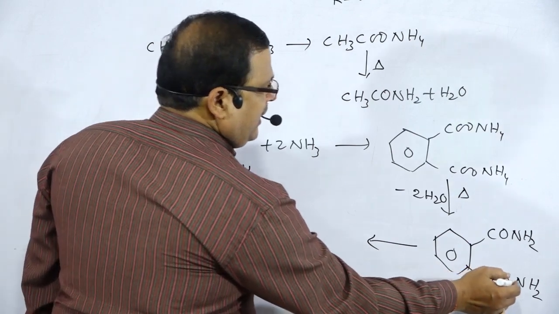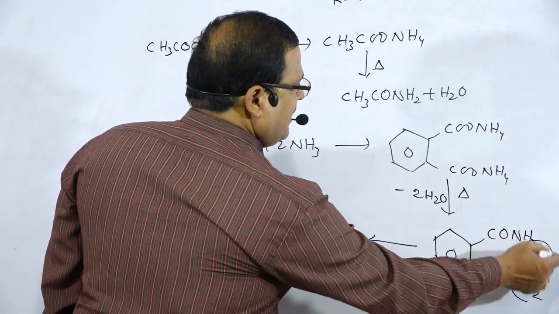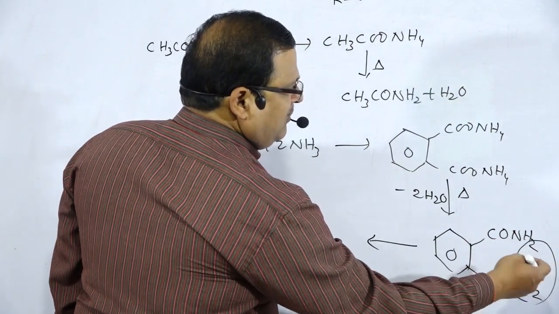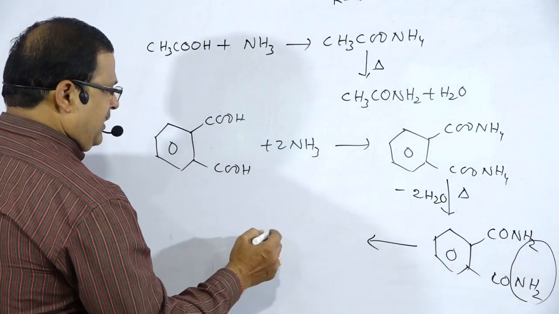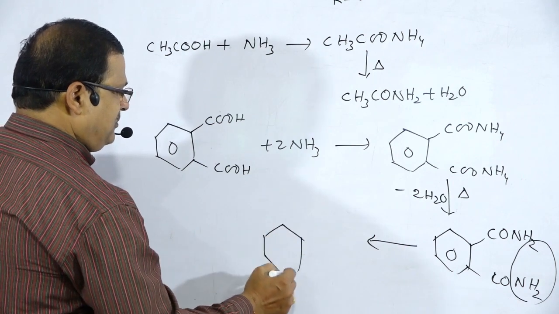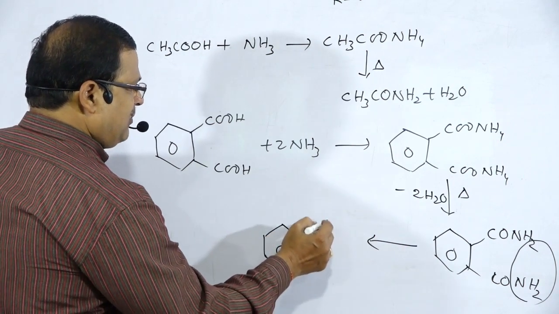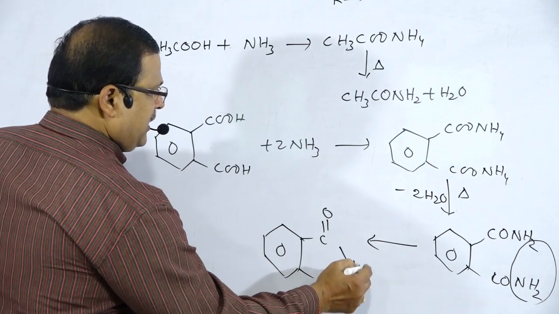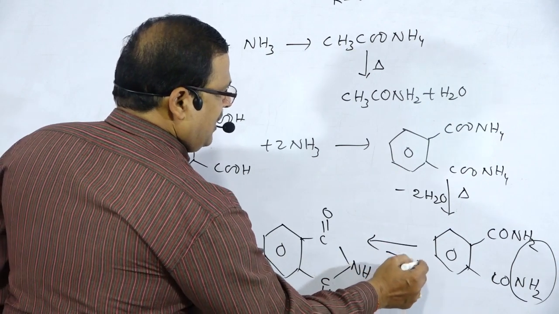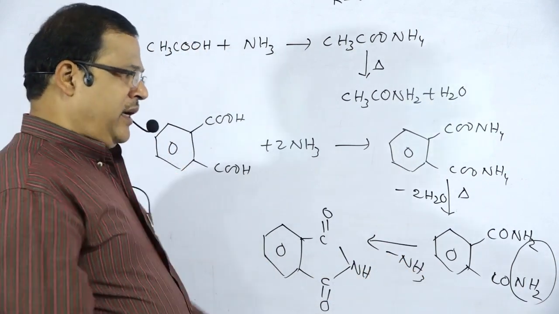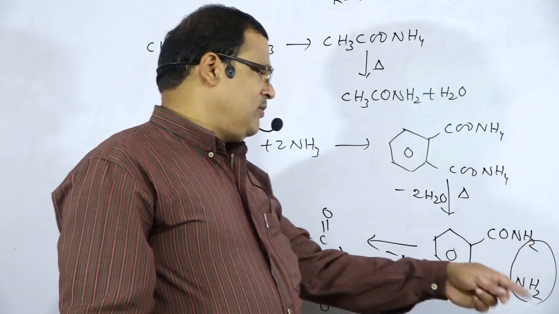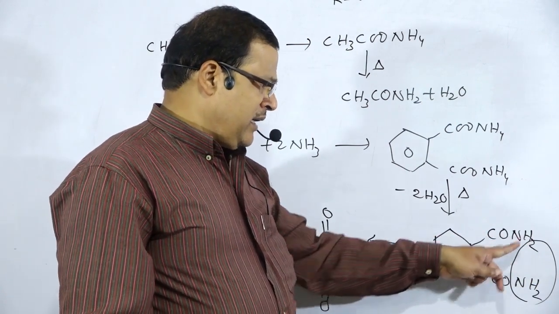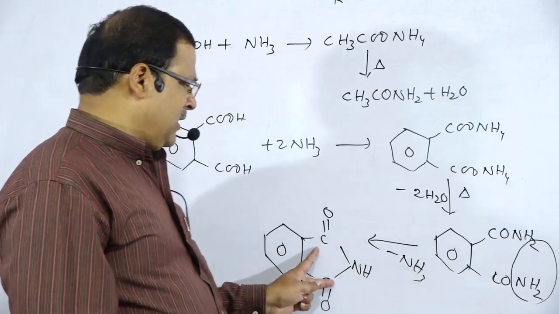Upon heating again, NH2 and H combine and are removed in the form of ammonia, forming the cyclic imide with two C double bond O and an NH, with the benzene ring, which I have written in the bonding form.